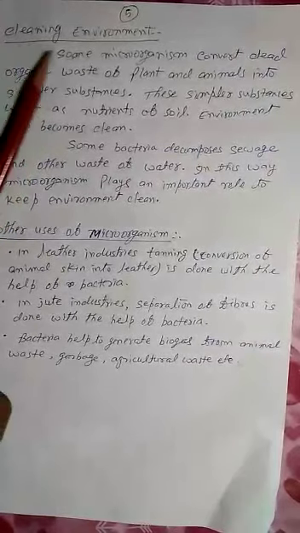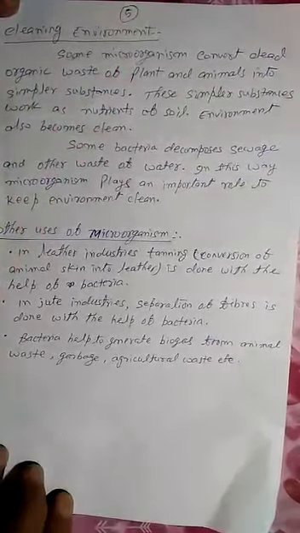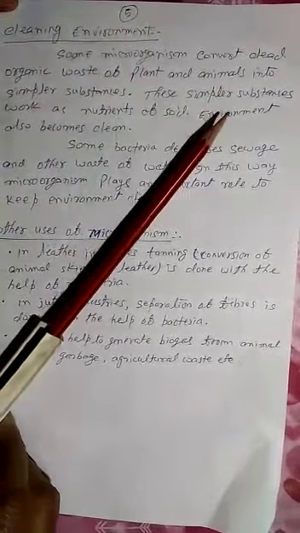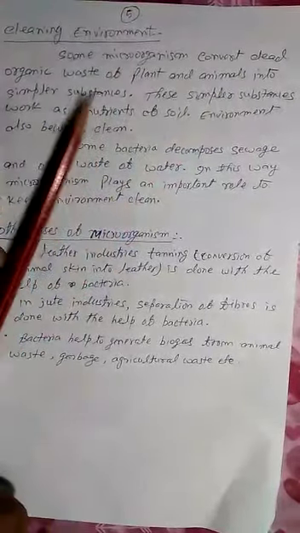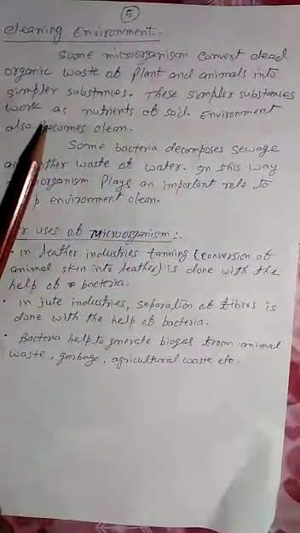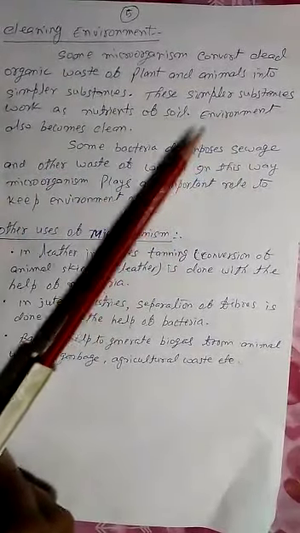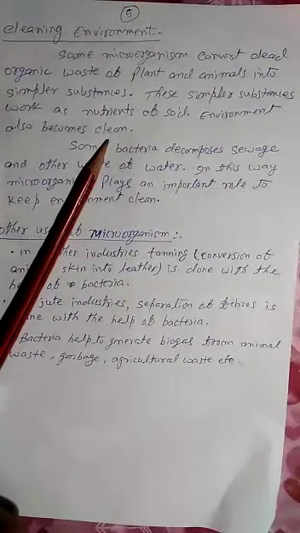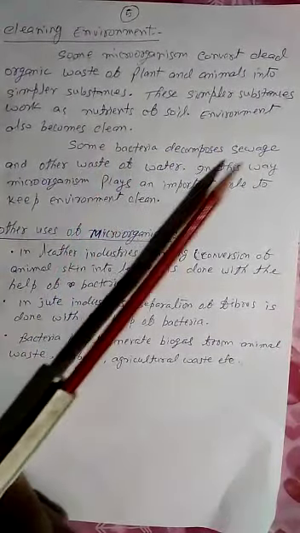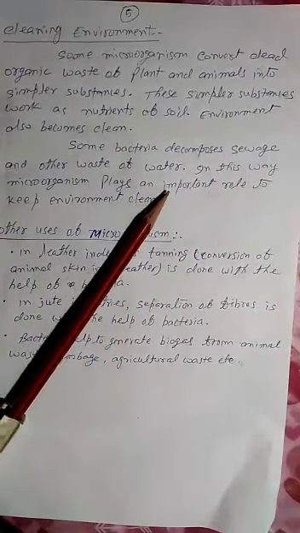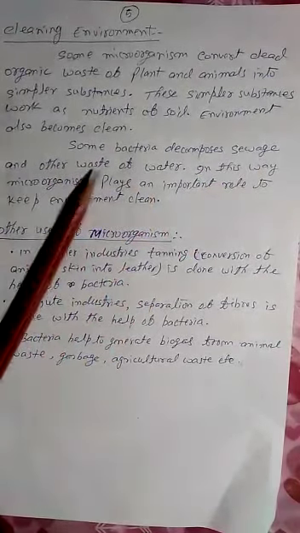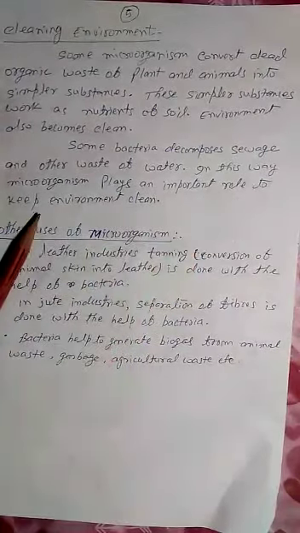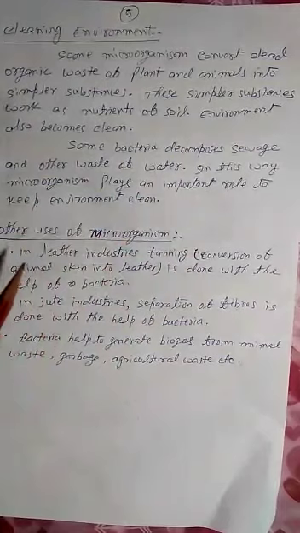The next is cleaning the environment. Some microorganisms convert dead organic waste of plants and animals into simpler substances. These simpler substances work as nutrients, soil fertility increases, and the environment also becomes clean. Some bacteria decompose sewage and other waste of the water, and in this way microorganisms play an important role in keeping the environment clean.